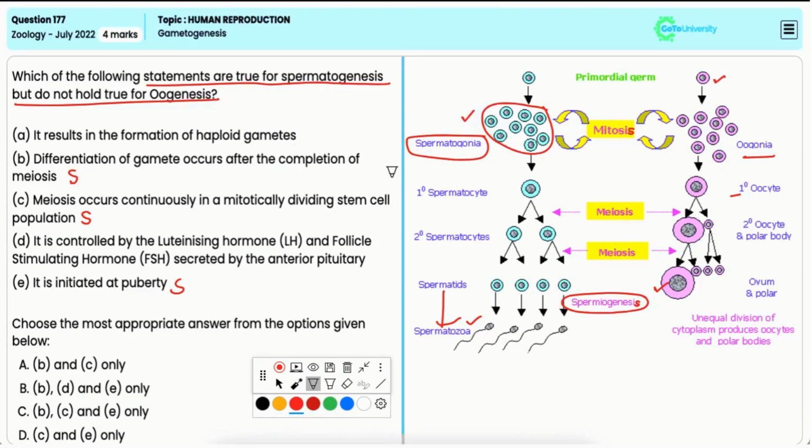Now, oogenesis, on the other hand, begins during embryonic development of the female. Hence, the correct answer is option C. Options A, B, and D are incorrect, as these include incorrect combinations.